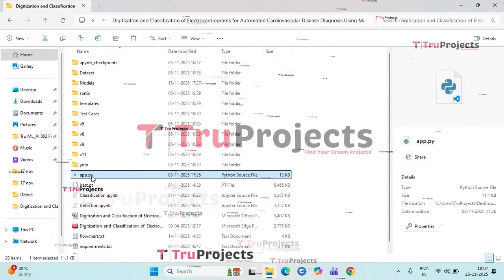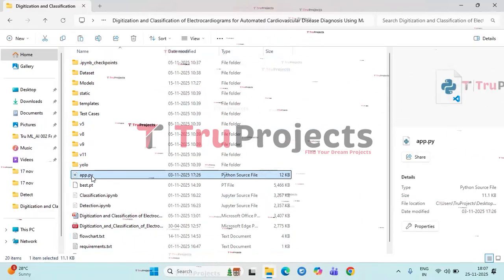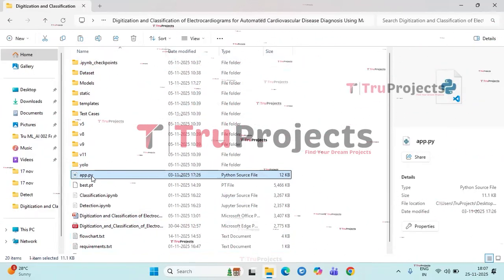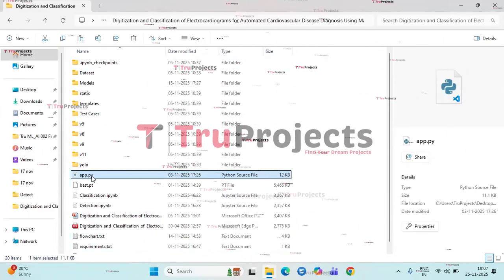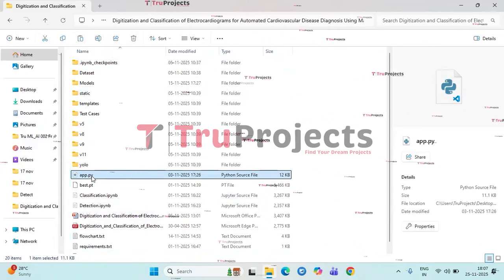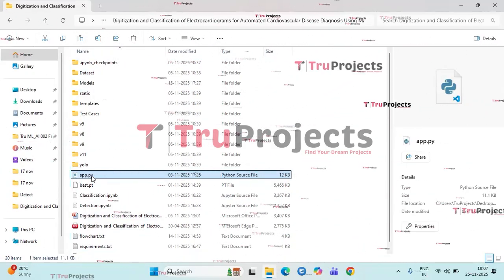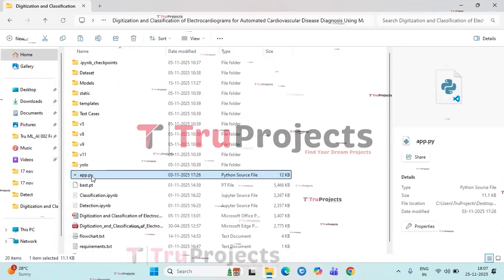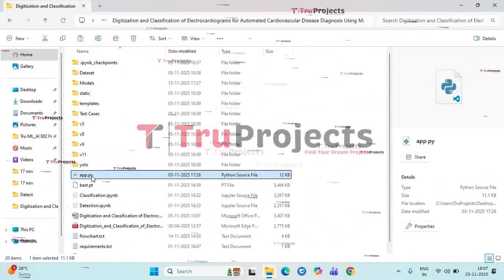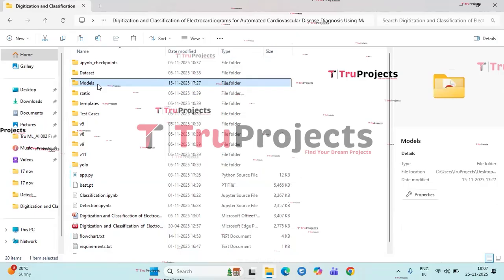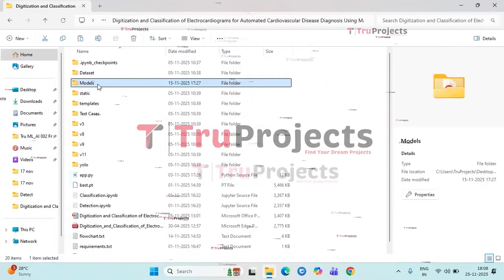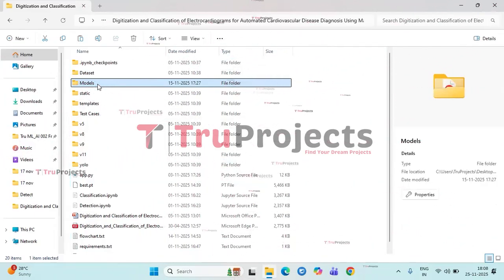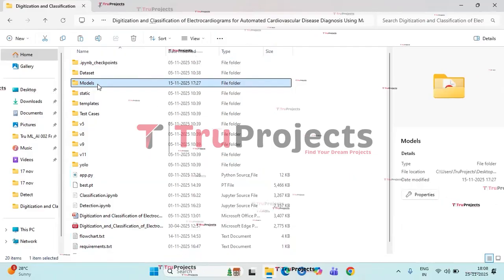App.py file: this .py file contains the information related to front-end logic. It could include code written in Python that handles server-side operations, such as processing user requests, interacting with the database, and generating dynamic content to be rendered in the HTML templates. These are the model files which contain algorithm information which will be loaded into the project code during runtime.